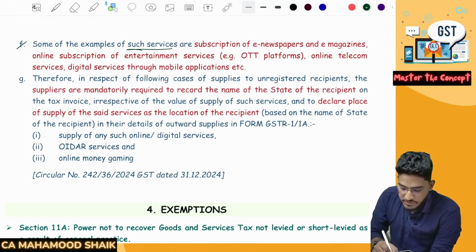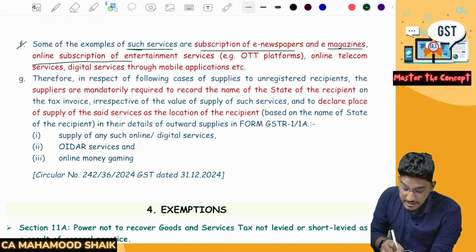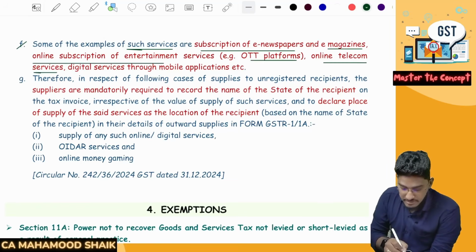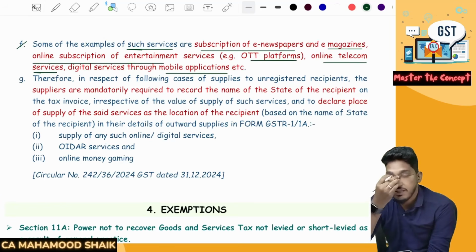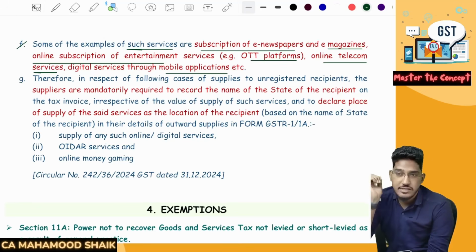Some of the examples of the services covered are subscription of e-newspapers and e-magazines, online subscription of entertainment services like OTT platforms, online telecom services, and digital services through mobile applications. For example, if you are receiving fitness training services through an app, there is one popular fitness trainer providing you guidance for your fitness on a mobile application. If you purchase a plan, every day he will send you the workout schedule and the diet plans.